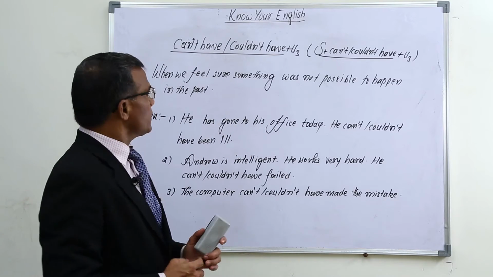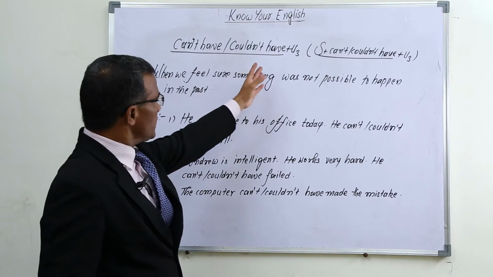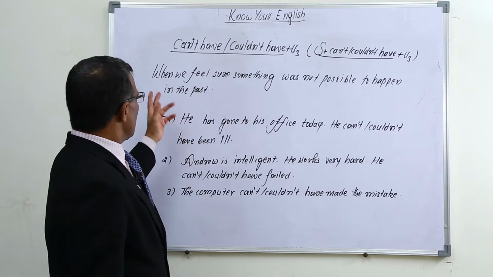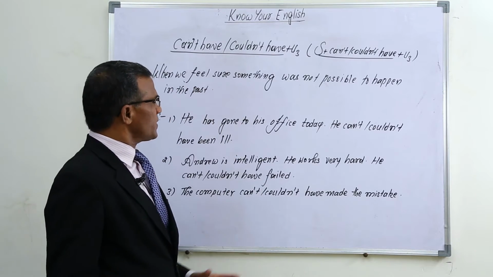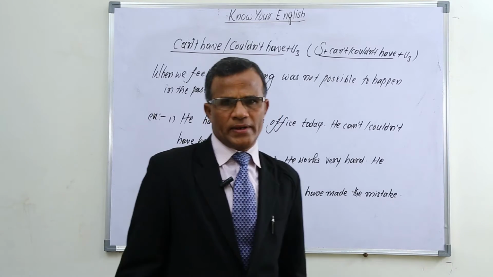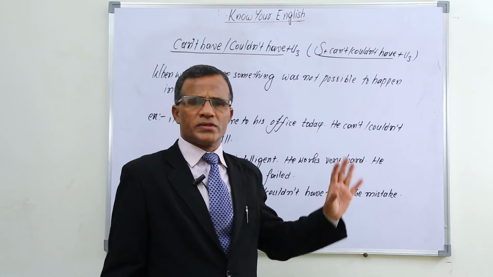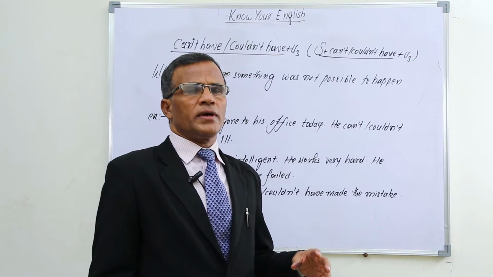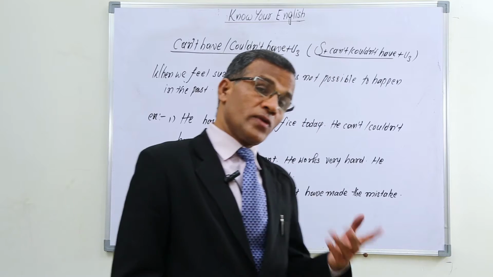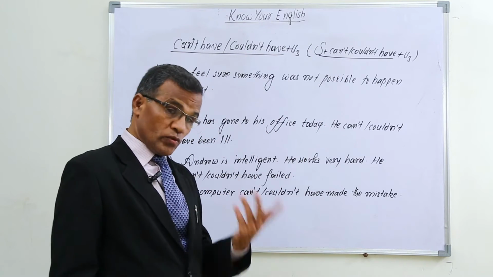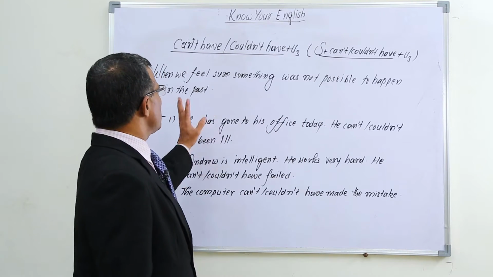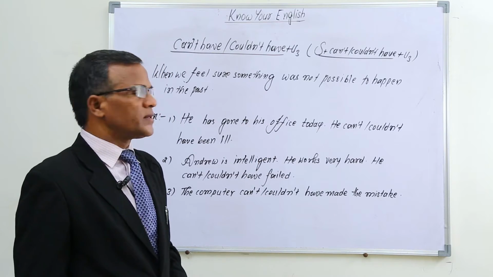Right. Now let's come to this one. Can't have or couldn't have plus V3. When we feel sure something was not possible to happen. Something was not possible means it was impossible. It was not possible to happen in the past. When we feel so, we use this can't have or couldn't have plus V3.